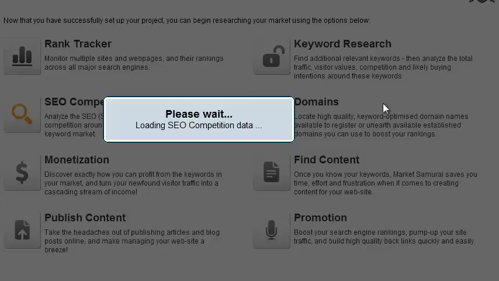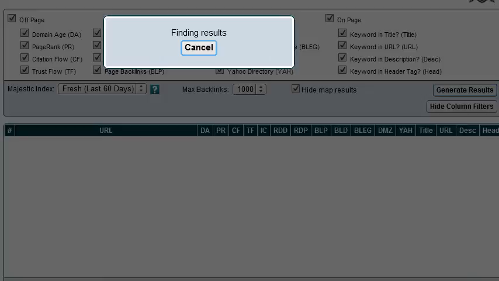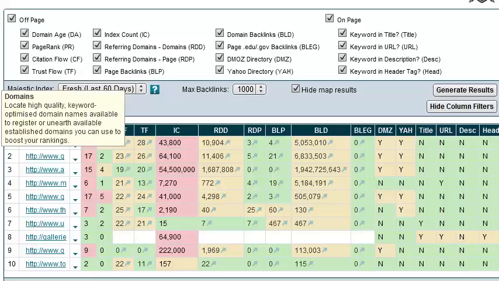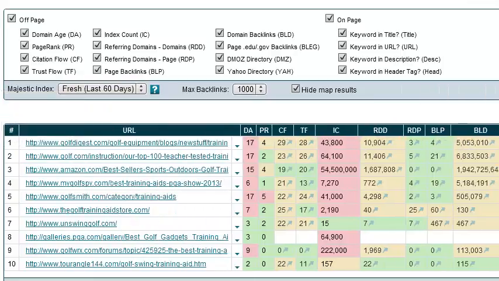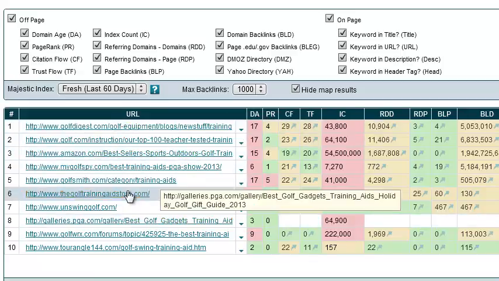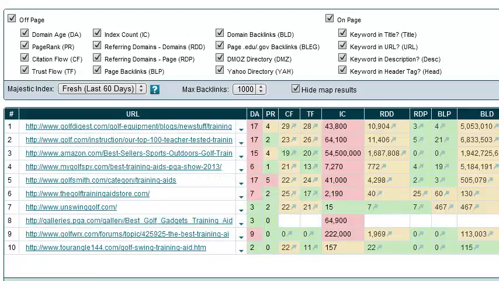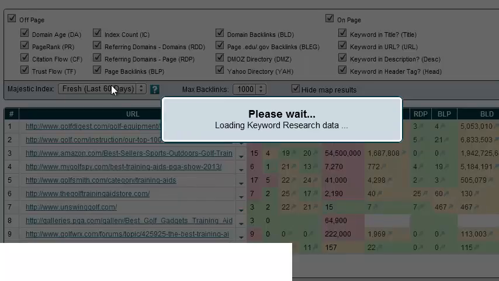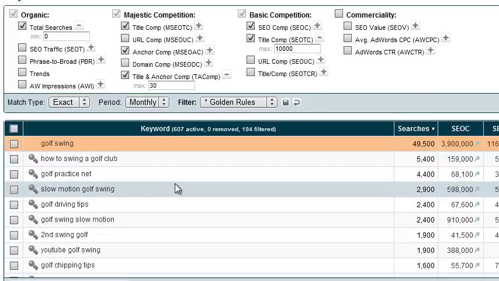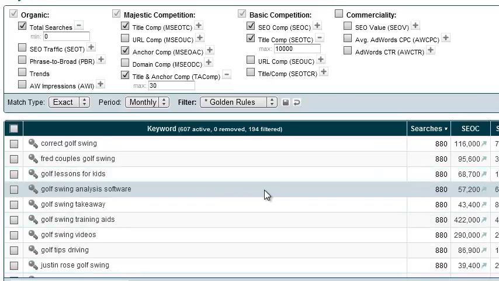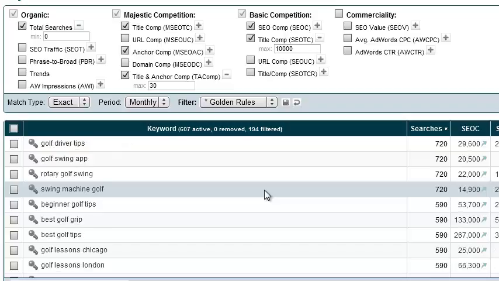Do SEO competition. We can generate those results, and we can see the results for that one here. Let me stretch that out again. So here we have Golf Digest, golf.com, Amazon, Golfsmith. So again, that one's also dominated by some pretty big authority sites here. So again, it just takes some looking around and finding some keywords that aren't really targeted by a ton of top tier websites. Let me keep going here. What else do we have?